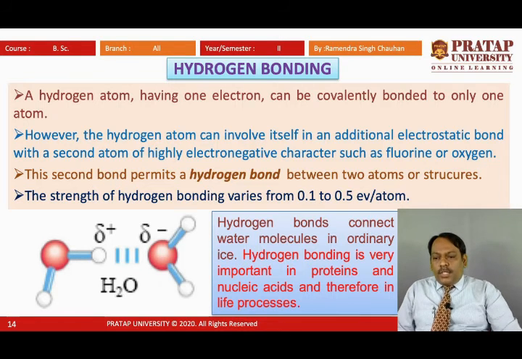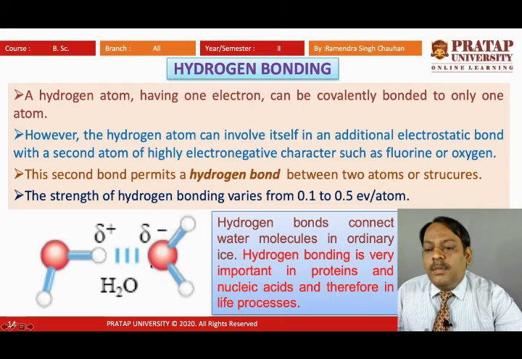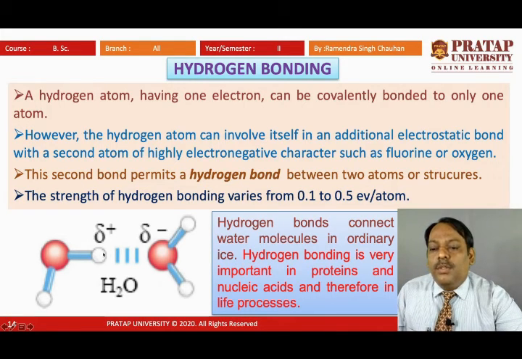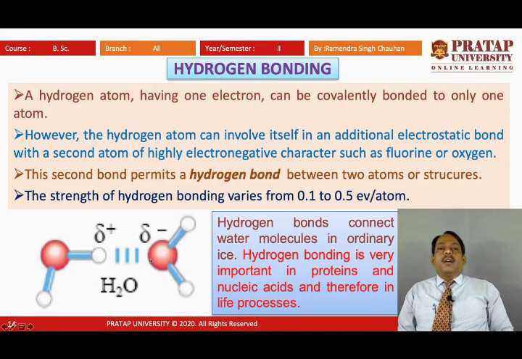But this hydrogen has some affinity towards another electronegative oxygen also. And so when two molecules are there, hydrogen can make a bond with the electronegative oxygen of the other, and such type of bonding is called hydrogen bonding. So this bonding is additional bonding.